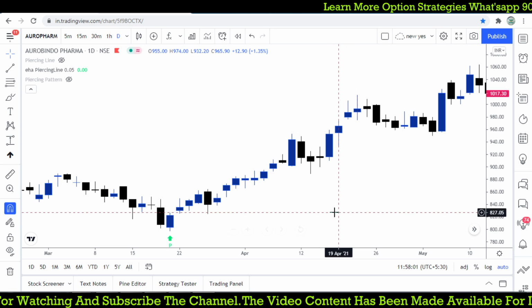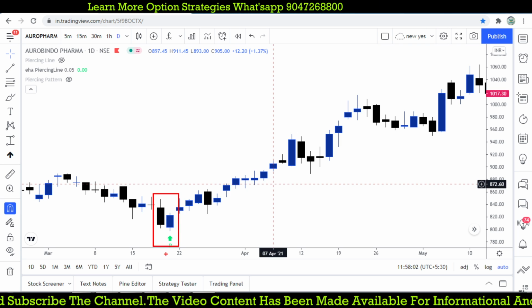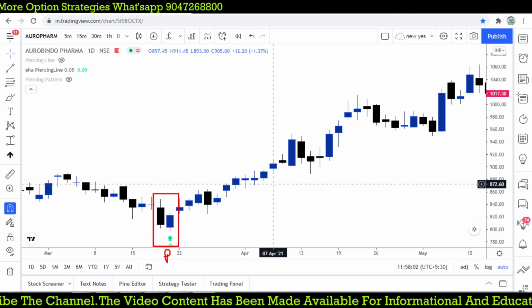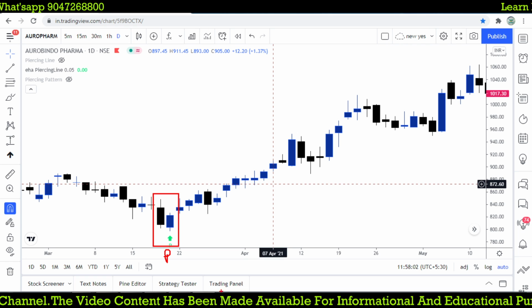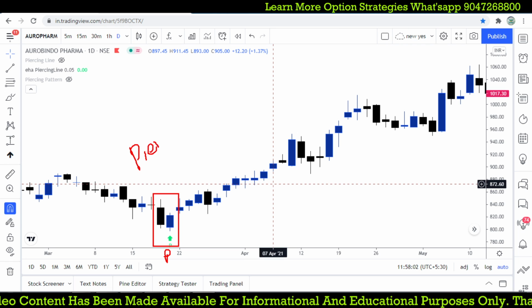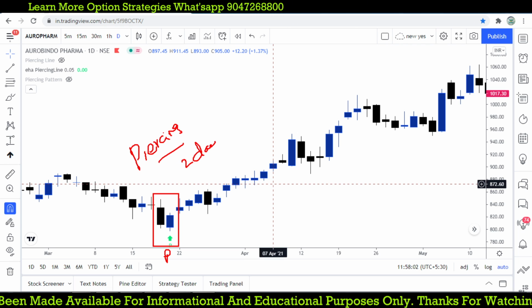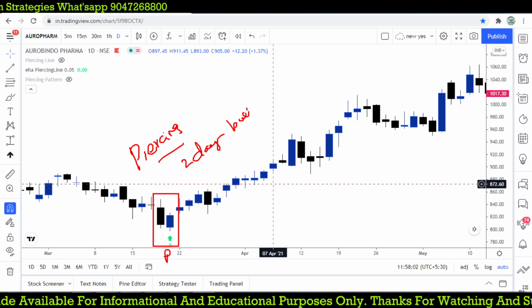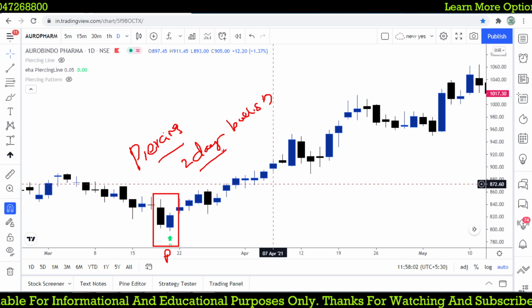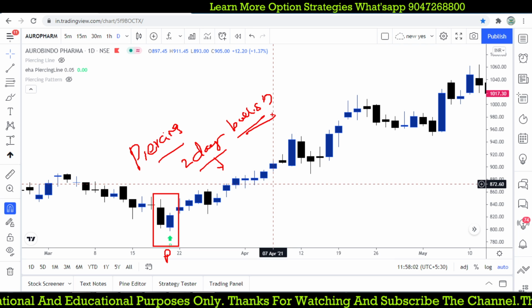Can you see the candlestick pattern marked by the P? This candlestick pattern is the piercing line, a 2-day bullish reversal pattern.